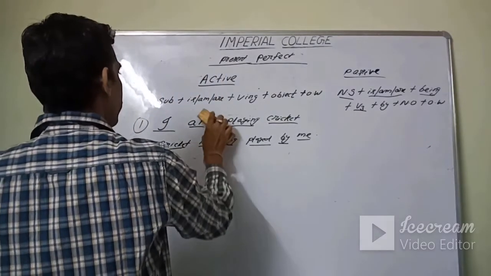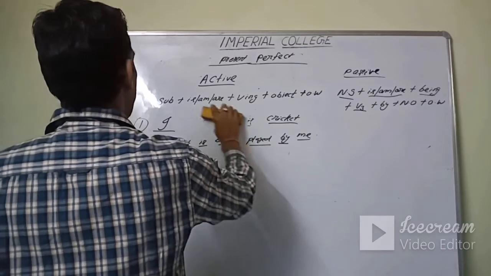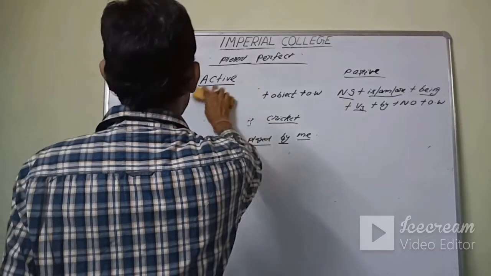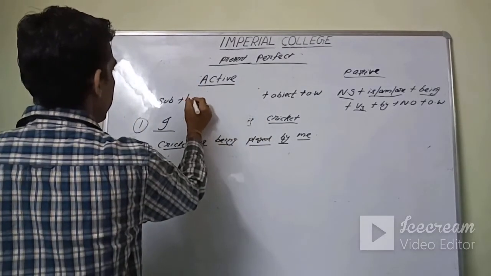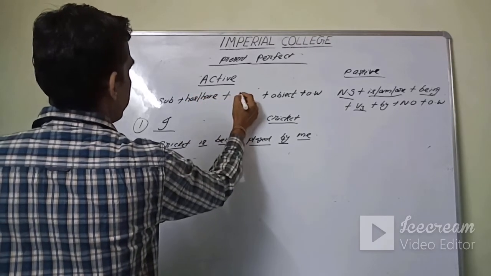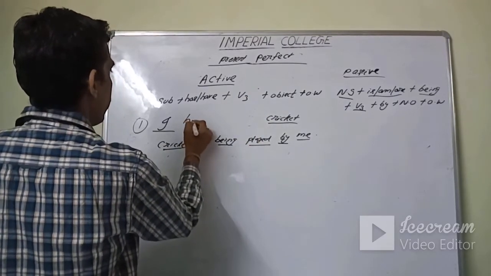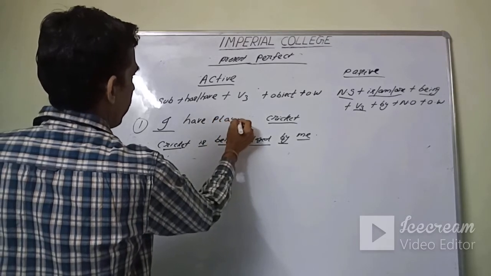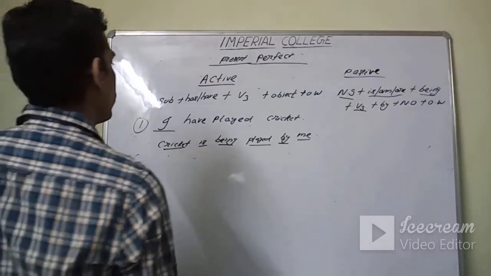So I am playing cricket, instead of that, what will I write? Subject plus V3. I have played cricket.